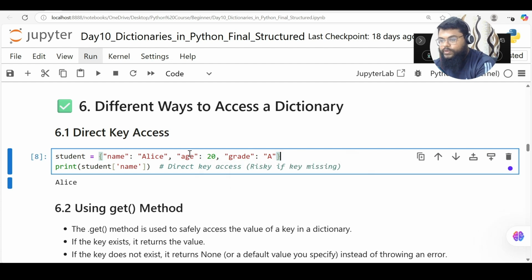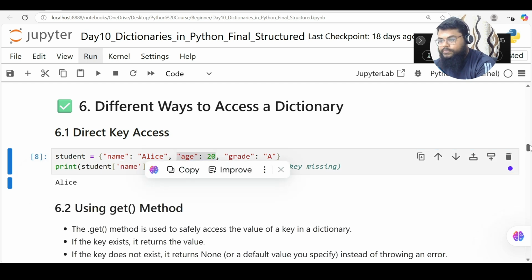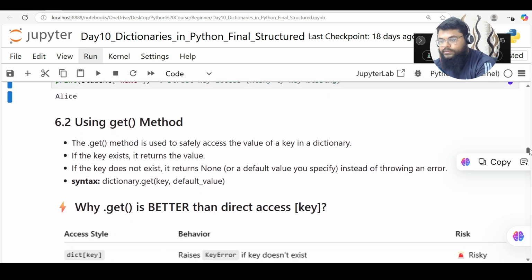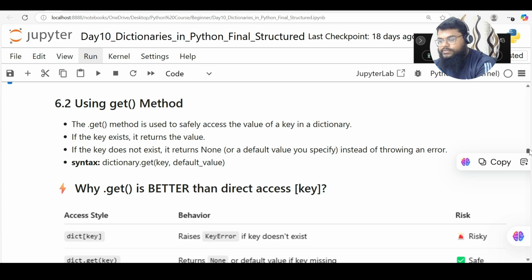Whatever comes before my colon is a key, and whatever comes after a colon is a value, then a comma. So this is one key value, this is another key value. Same way I can add multiple of them. So now let's see how I can access our dictionary in different ways using the get method.